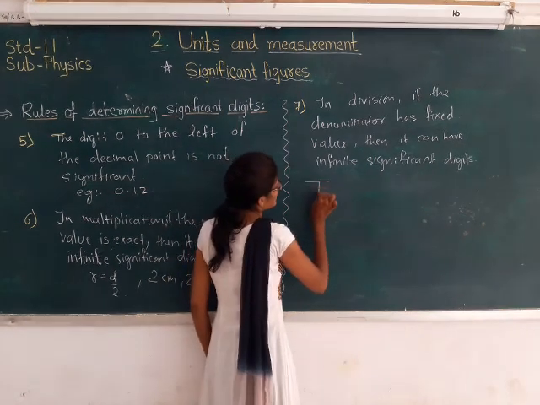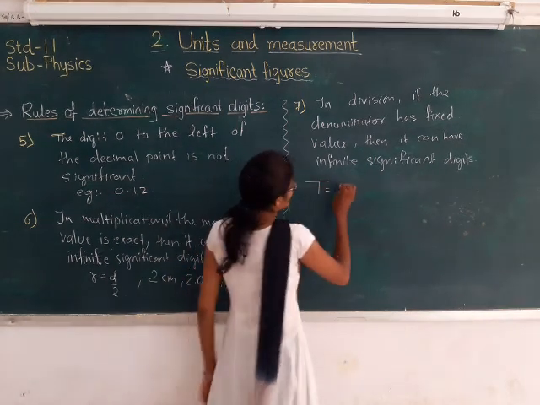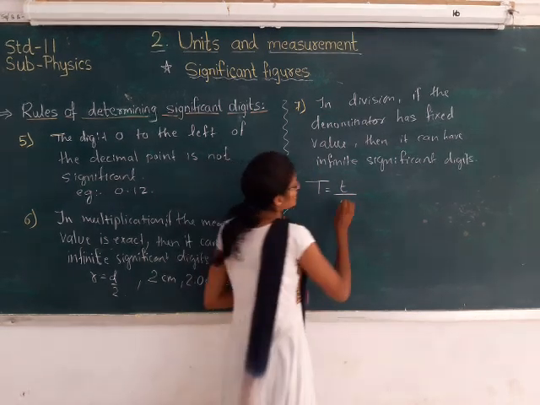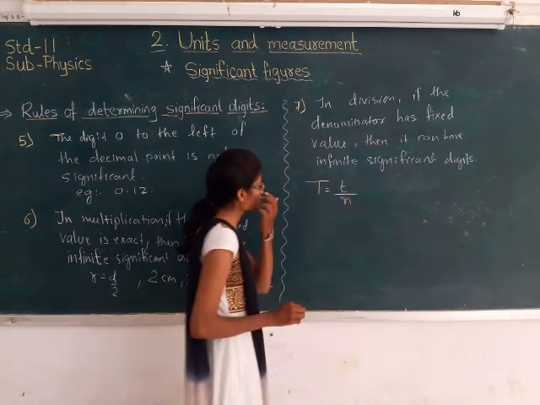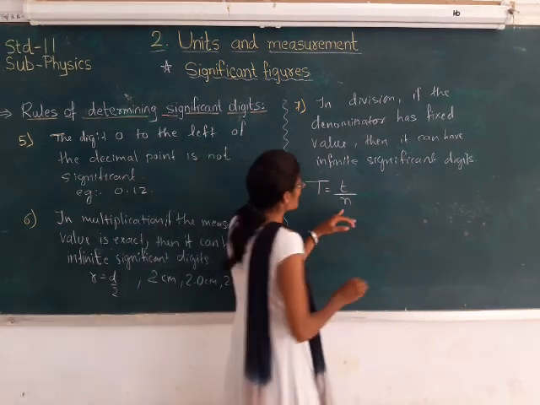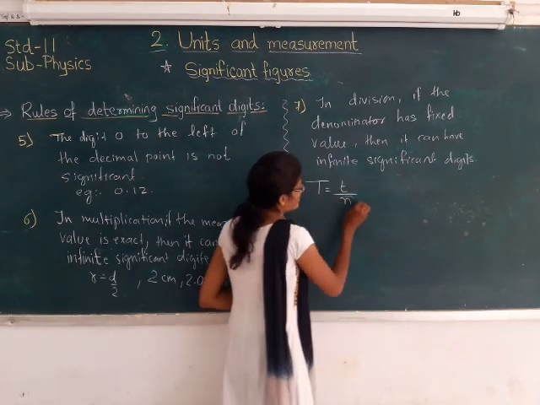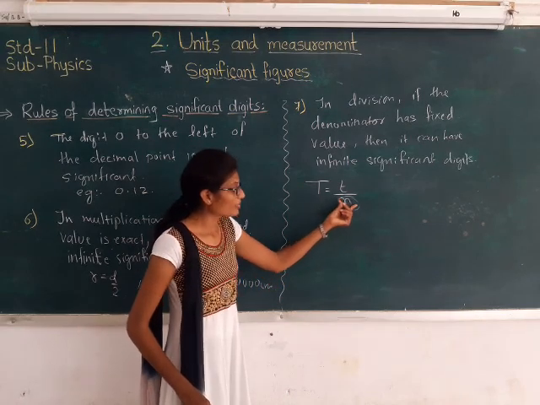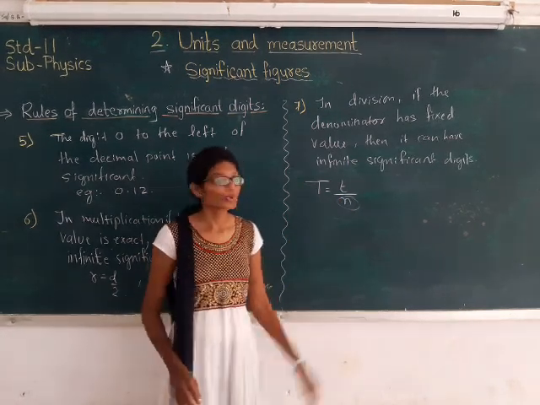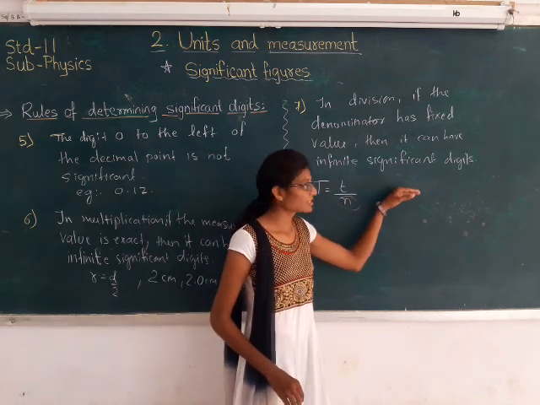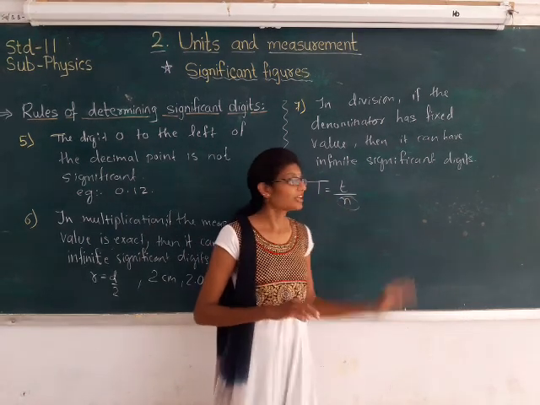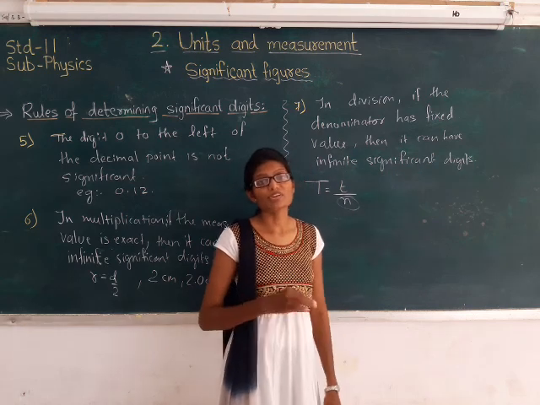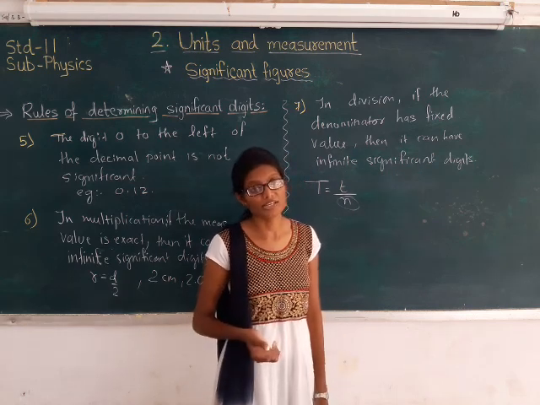Suppose we are finding the periodic time, and we know that periodic time is equal to T upon n, that is, for the number of oscillations. Then here n is taken as the denominator. If this denominator is of a fixed value, then the number that we will get will have infinite significant digits.